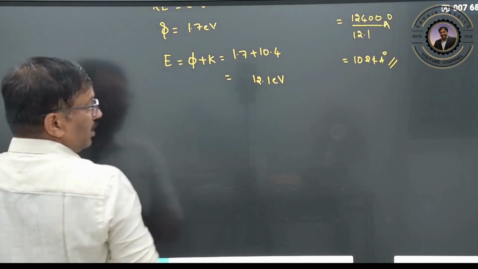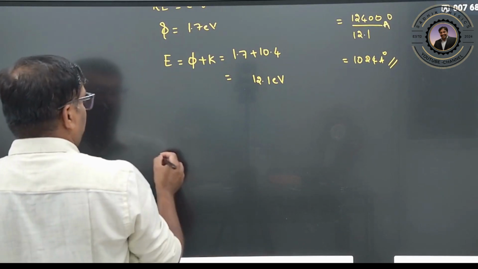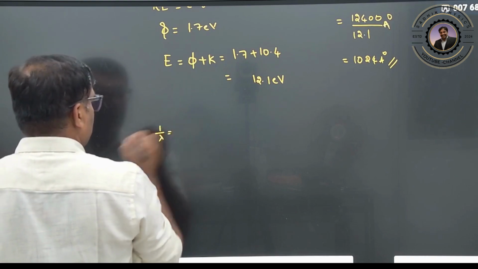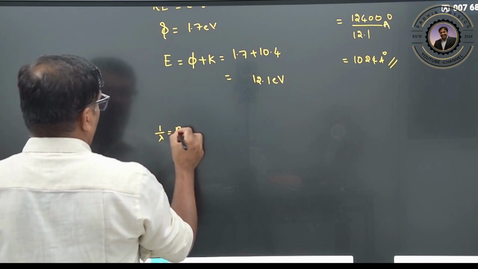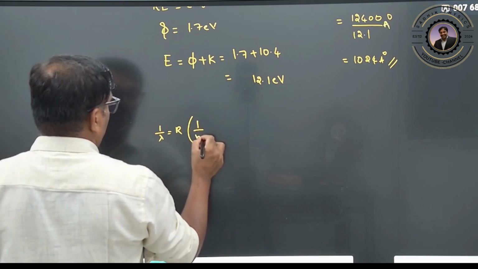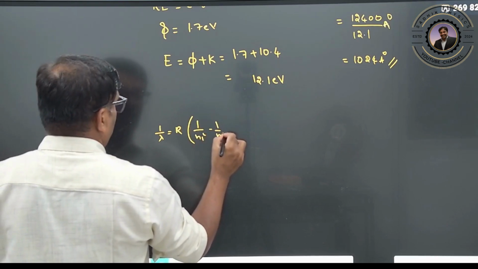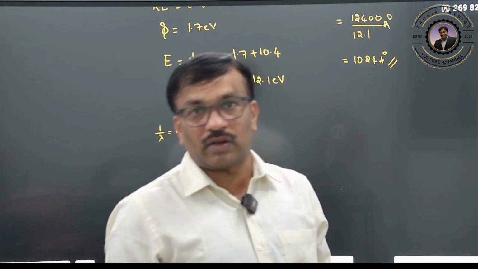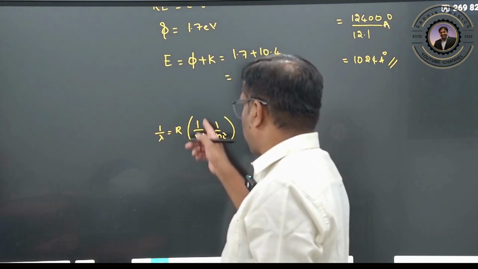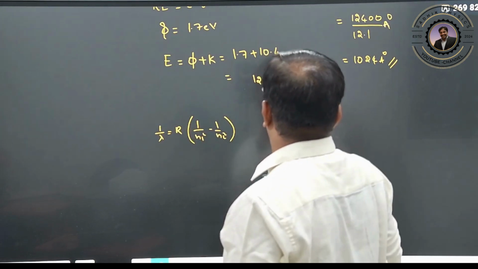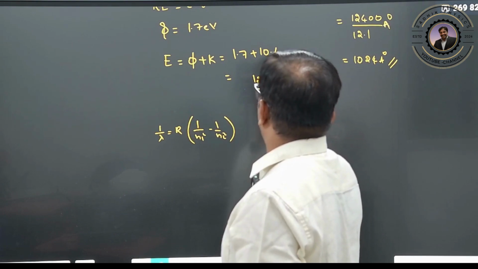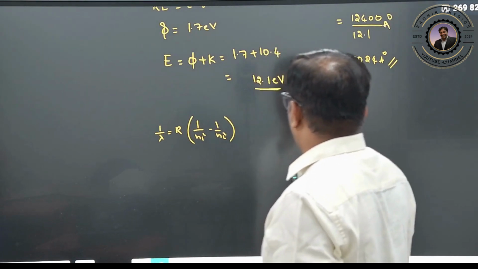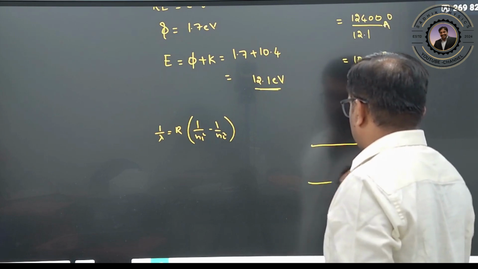But we did not discuss this, right? So okay, you know it, no? 1 by lambda is equal to R into 1 by n1 square minus 1 by n2 square. Clear? So therefore here you can solve it, no? From which one and to which one. So actually here the energy is 12.1. Actually 12.1 means a hydrogen atom, no? Therefore this is here